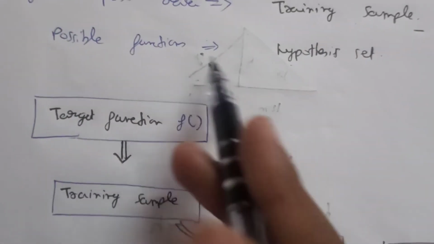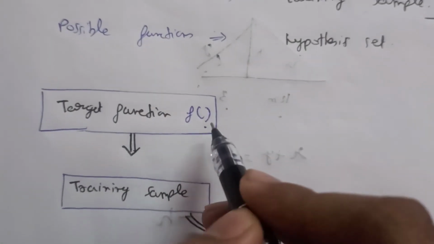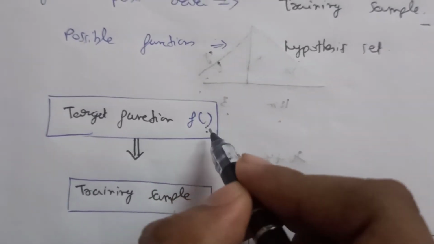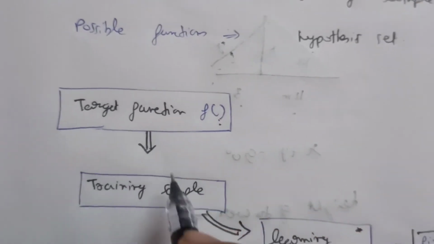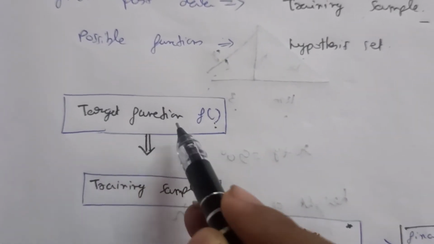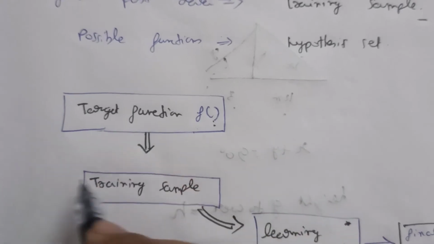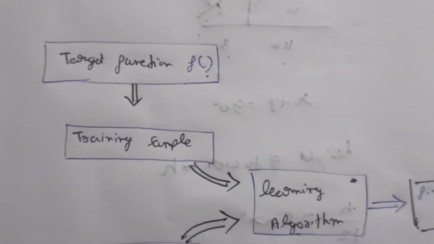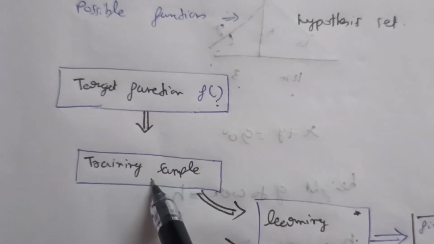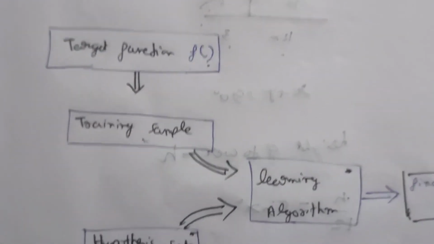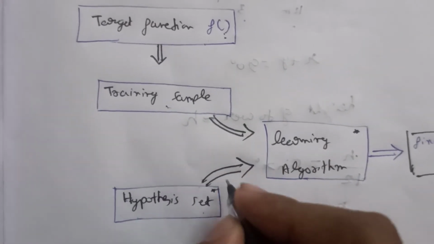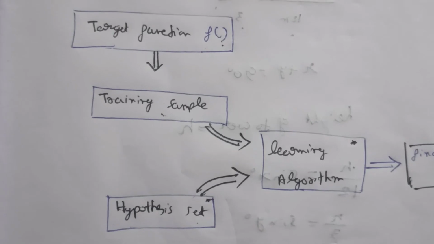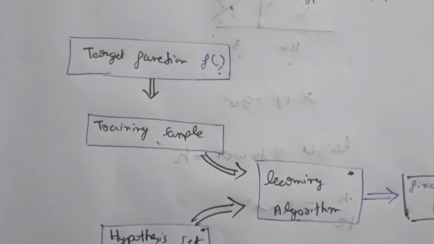So first, this is our target function. This is God's function which we are trying to achieve. Okay, that is, it will give us 100% correct predictions. And on what basis are we trying to reach that function? The company is giving us some training samples, that is some previous or past records. So we have training samples to work with. What else do we have along with training samples? We have a hypothesis set, that is all possible combinations of functions, an infinite number of functions.